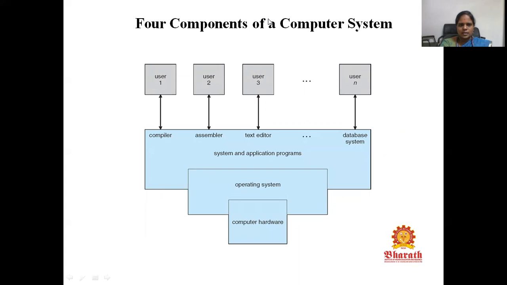So the four components of the computer system are diagrammatically represented here. Here the user will be at one end. The system and application programs will consist of compiler, assembler, text editors, database systems, etc. These fall on operating system, which again relies on computer hardware.